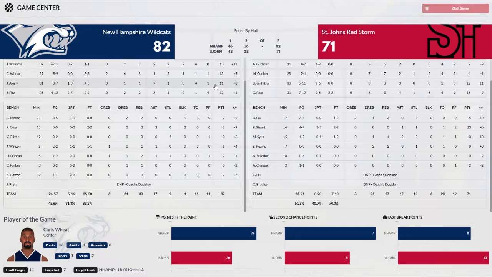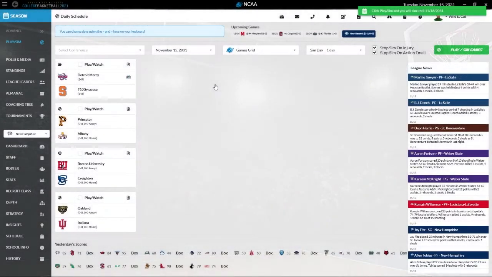So we win 82-71. So what I'm going to do now is I'm going to go ahead and sim forward through the end of the regular season, and we will play what will hopefully be the championship game of the Conference J tournament. So I'll be back in a sec.